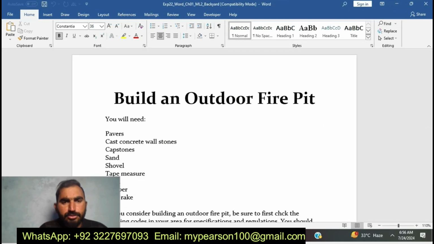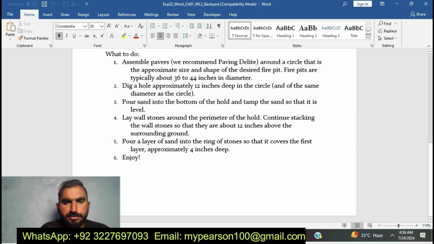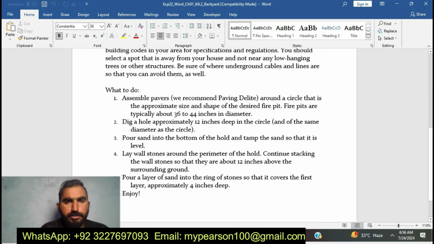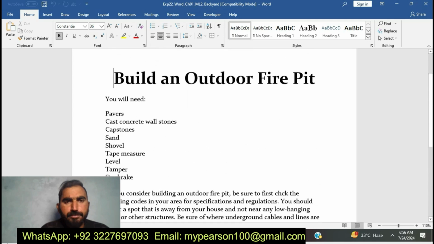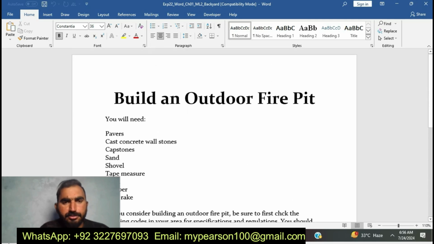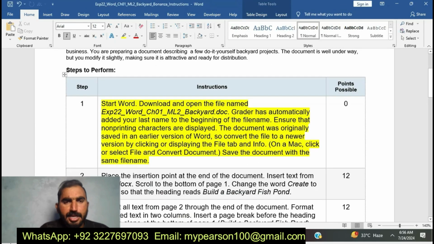Okay, here is my Word docs. You can see I already downloaded this one. Now I am going to solve this according to the instructions. It's the first chapter of the EXP22 Word docs. You can see here I have done the first step.